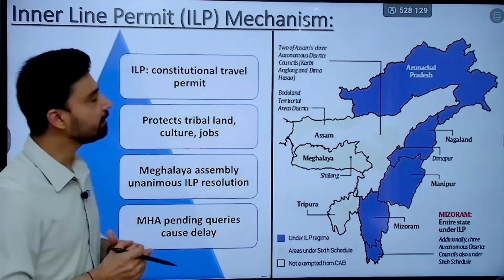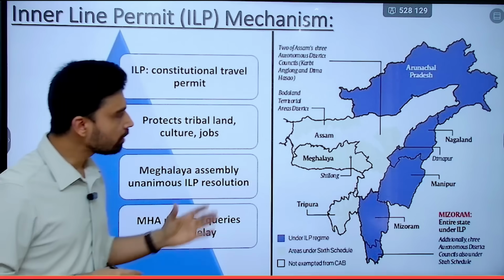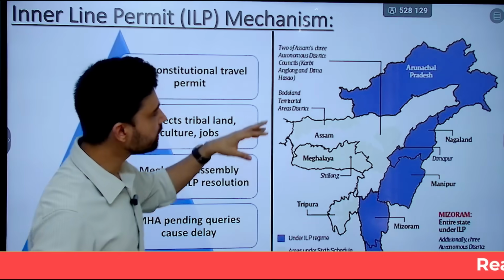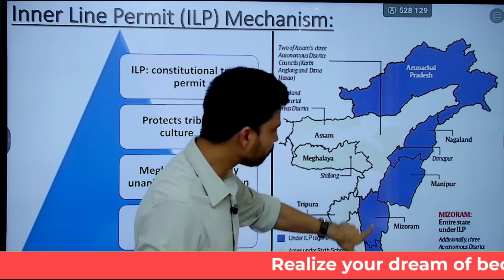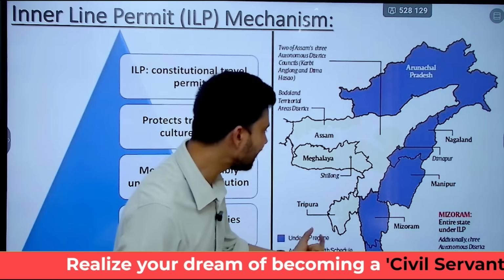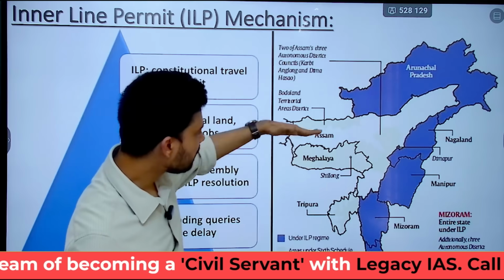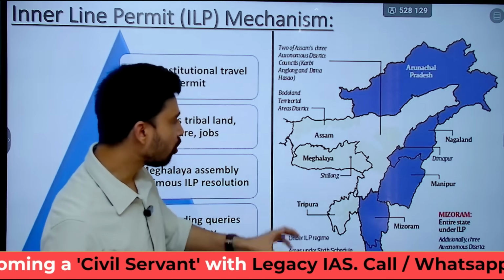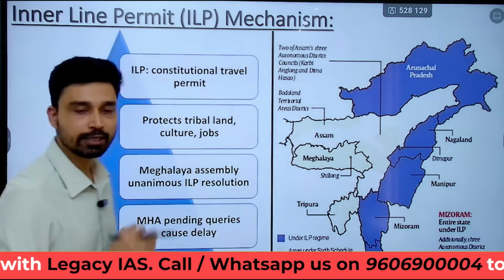Now, if you try to understand the ILP, what does ILP mean? ILP stands for Inner Line Permit, and it is already in effect in neighboring states. For example, the states of Arunachal Pradesh, Nagaland, Manipur and Mizoram. These four states are under the Inner Line Permit regime. On the other hand, states such as Meghalaya, Assam and Tripura are not under ILP, but they are included in the Sixth Schedule of the Constitution.